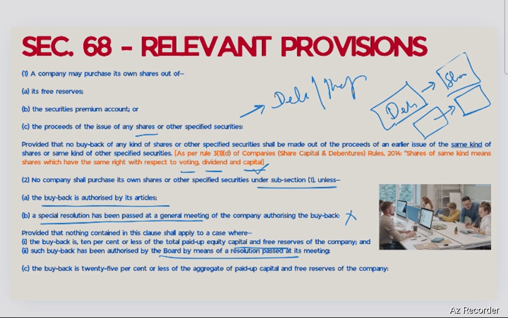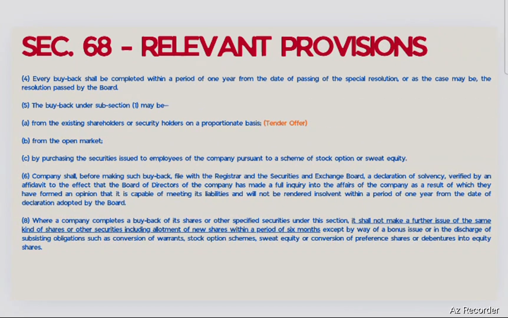At the same time, section 68(2)(c) says the buyback should not be more than 25% of the aggregate paid up capital and free reserves of the company. This is a very important provision with reference to buyback of shares.